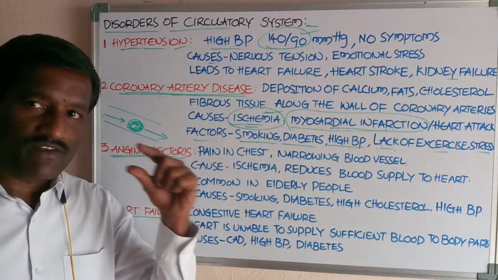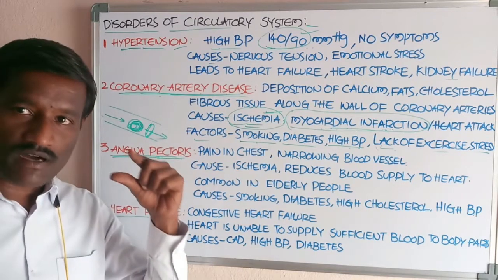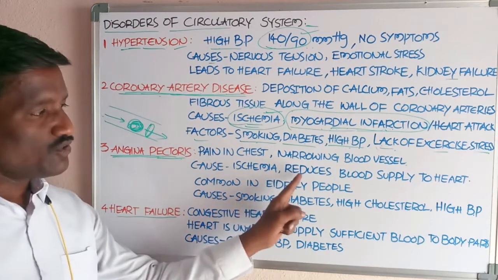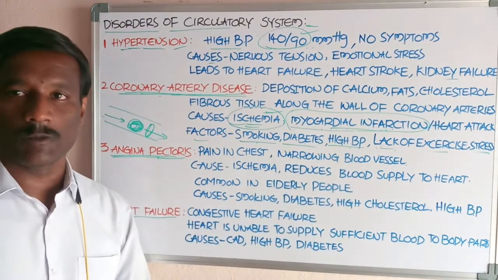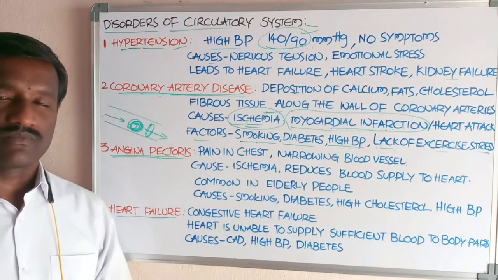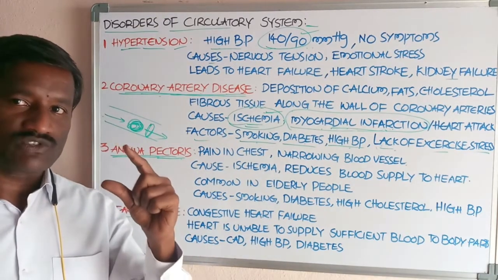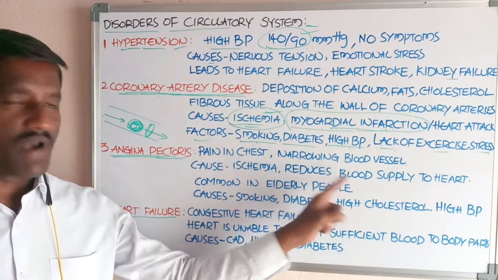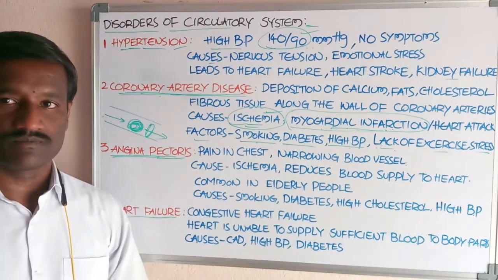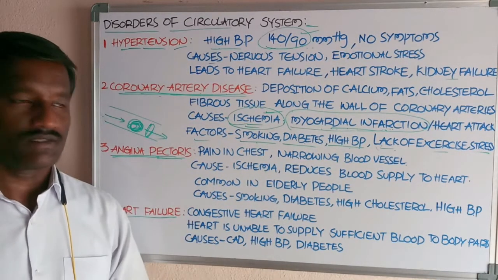The lumen of the blood vessel becomes narrow and reduces the blood supply to the heart. The heart cannot receive a sufficient amount of blood because of the narrowing of blood vessels such as arteries.